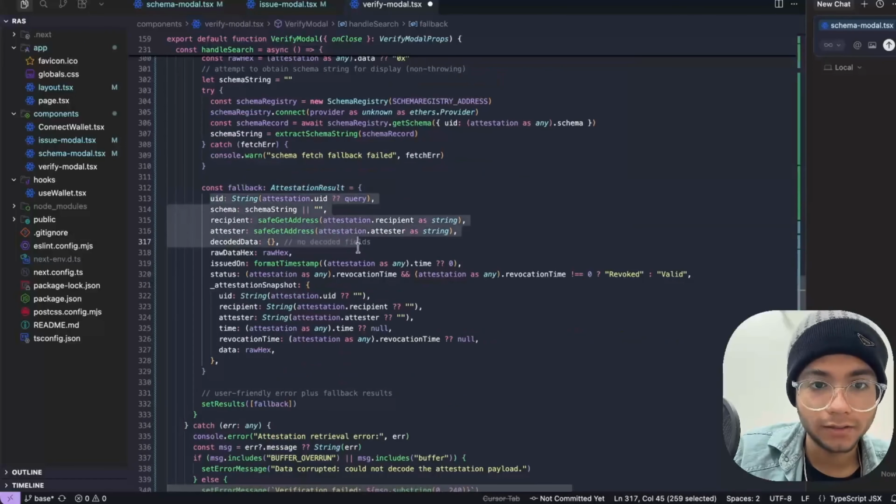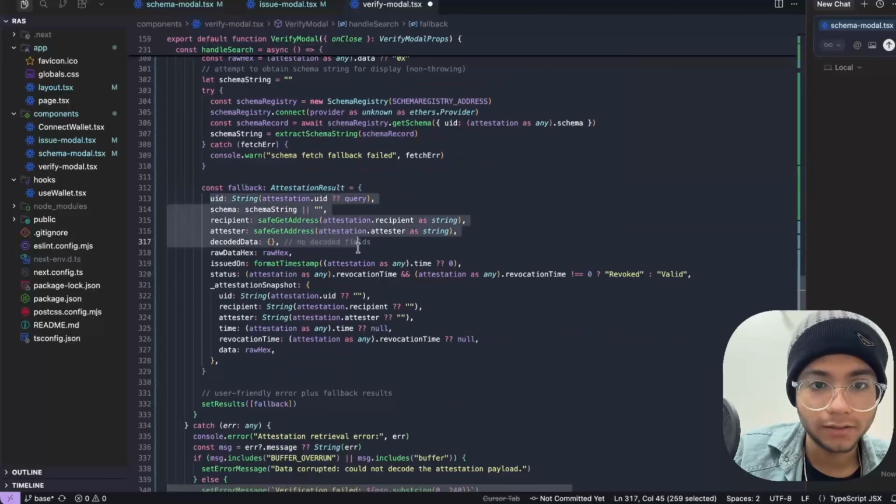Okay, so let me just save these files. And as you had seen in the demo, all of the functions already work successfully, and our front end is now functional. We can basically issue attestations. We can basically set up our new schemas and verify them as we would like.